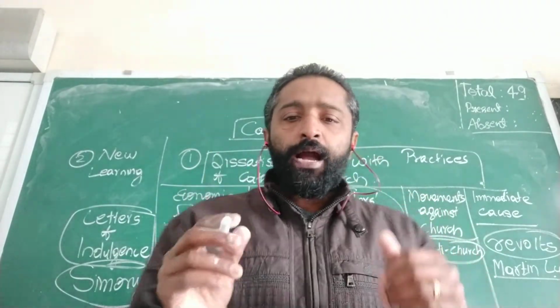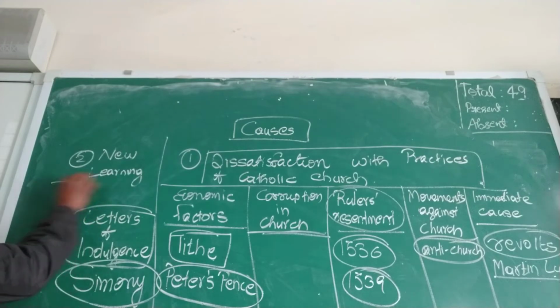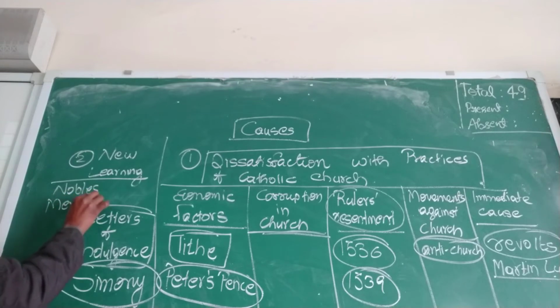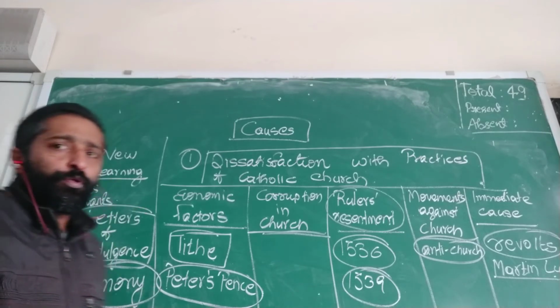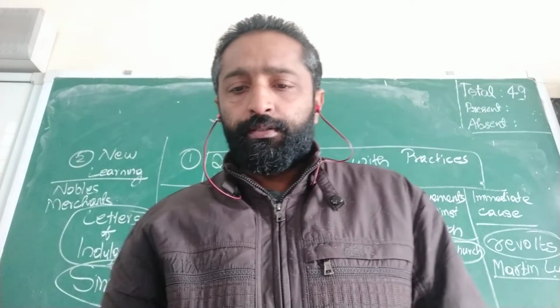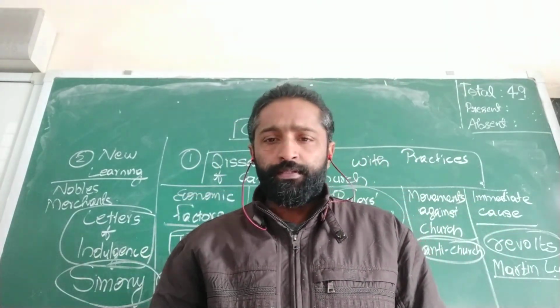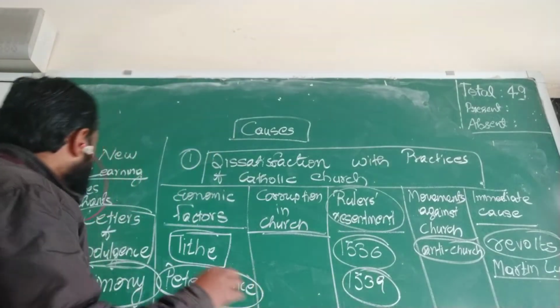And the nobles and the merchants were very jealous of the huge wealth of the church.